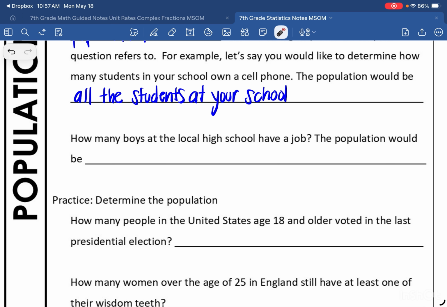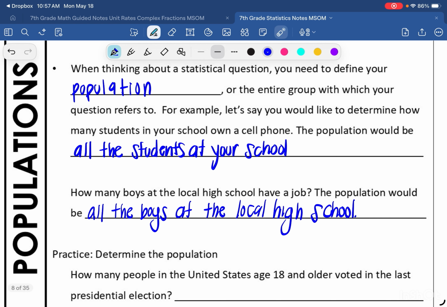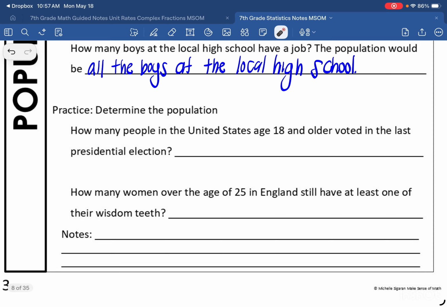How many boys at the local high school have a job? The population would be all the boys at the local high school. So just a quick review, population is the entire group with which your question refers to. So let's see if we can determine the population of some questions.